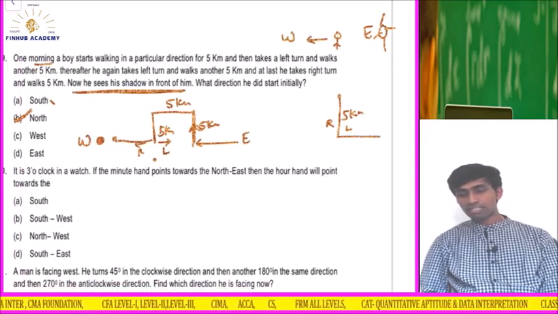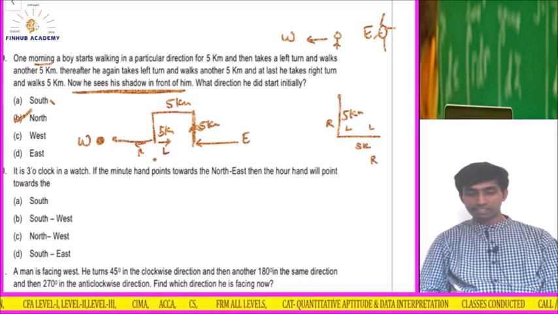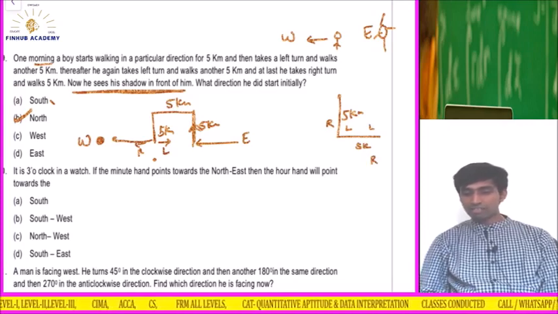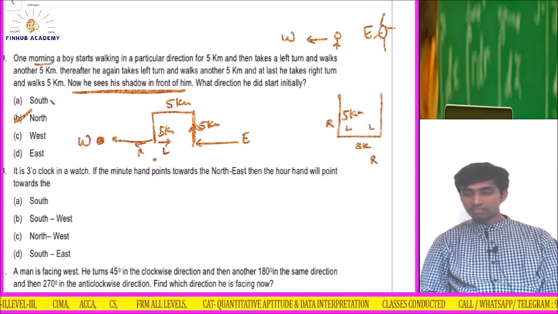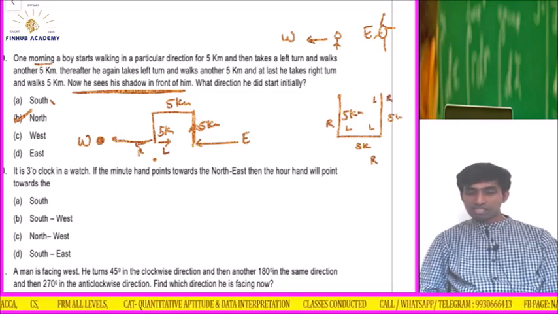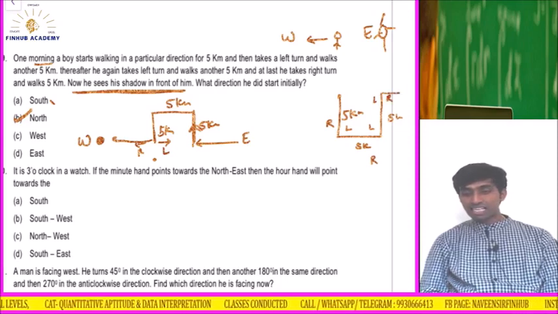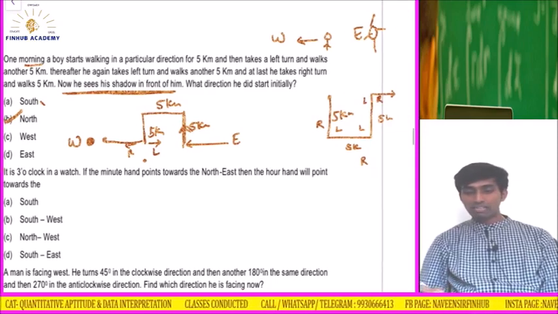So left and takes 5 kilometers. Now his left is this side, right is this side. Thereafter he again turns left. Now again he is going towards his left 5 kilometers. Okay, now his left is this side, right is this side, and at last he turns right. See, he turns right means this side. Okay, and walks 5 kilometers.